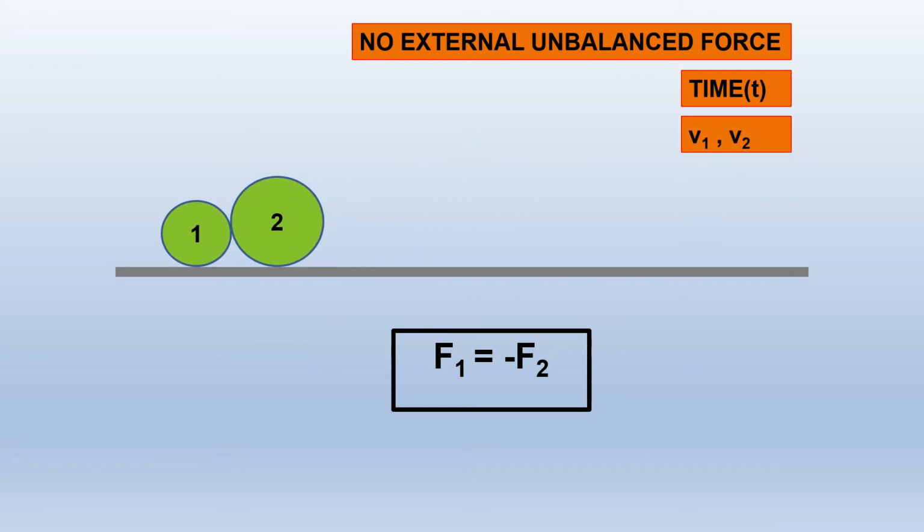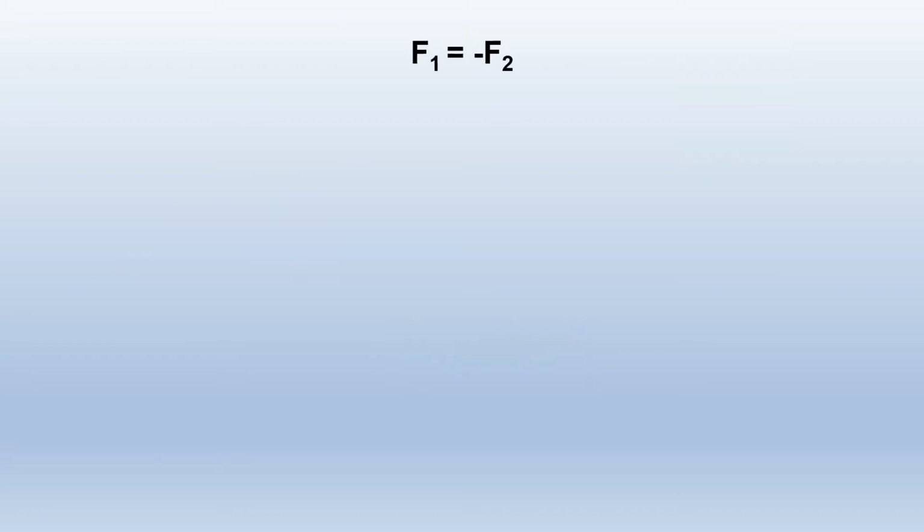If we do the mathematical formulation with the help of the second law of motion, we can put F equal to m multiplied by a. And what is acceleration? Rate of change of velocity.